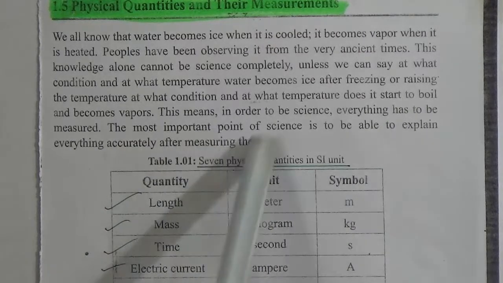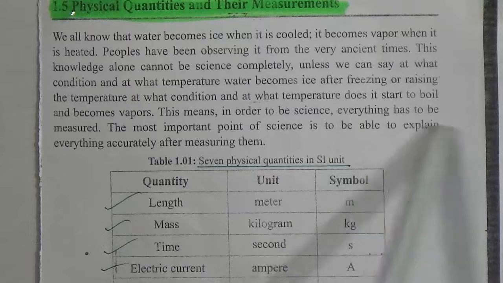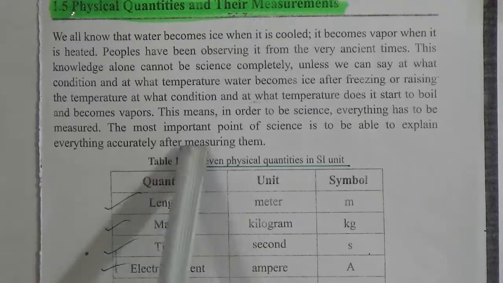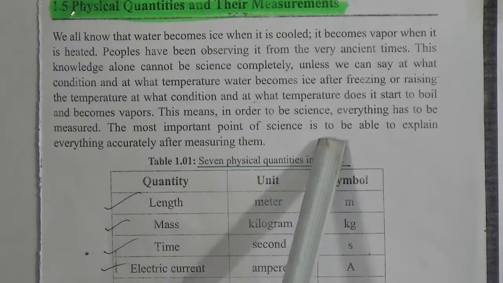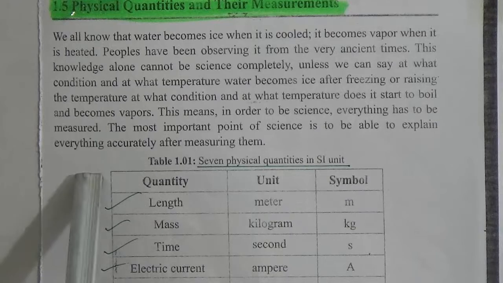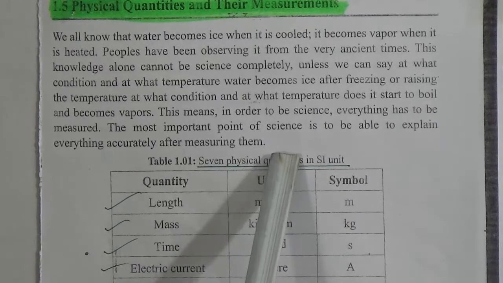This means in order to be science, everything has to be measured. The most important point of science is to be able to explain everything accurately after measuring them.